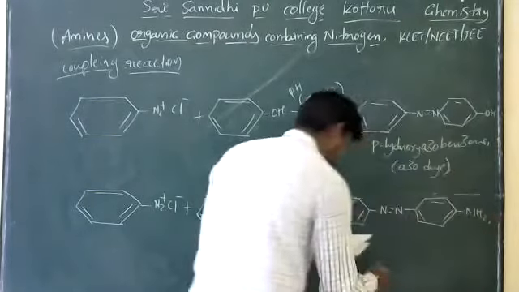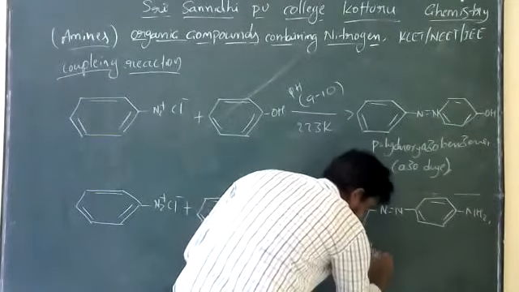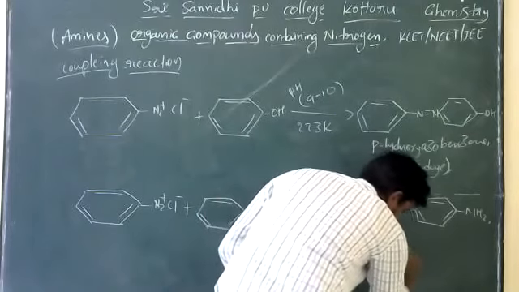So this one we can call para amino azobenzene.